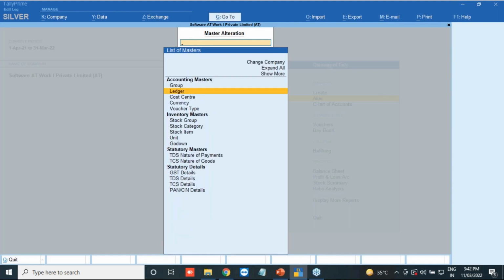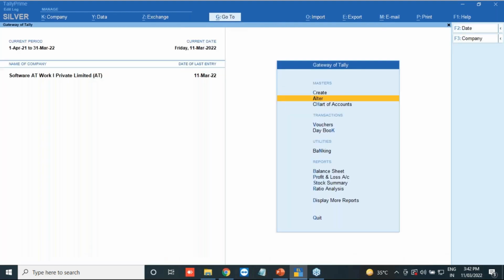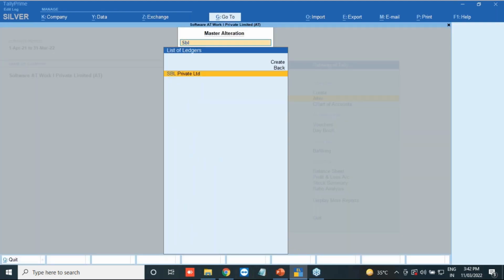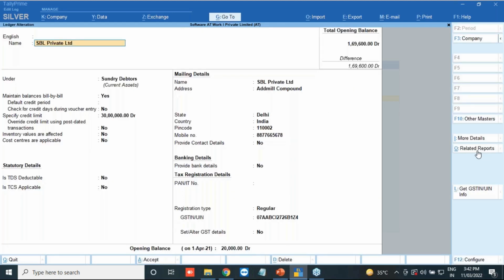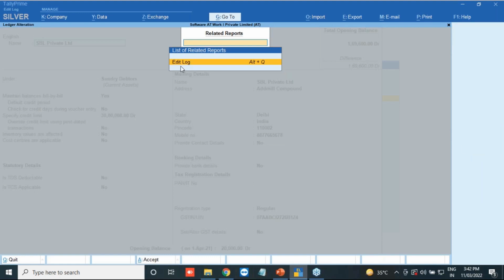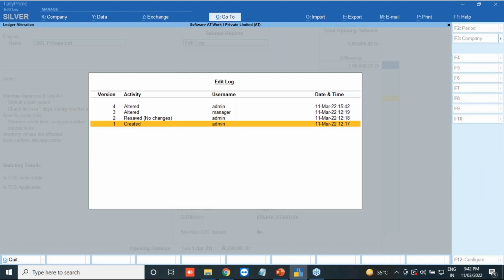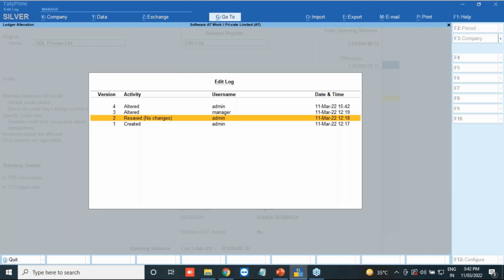Okay, so now I want to see what changes I have made, or whatever changes have already been made. So I can go to the alter, I can go to the ledger, I can go to the SBL Private Limited. On the right hand side I will have the button for the related report. Just click on the related report, edit log, Alt+Q will be available, enter on that, and you can see first the admin has created. After that, after 1 minute, the admin has opened it and just accepted it as it is. No changes have been made. Nothing has been made by the admin.